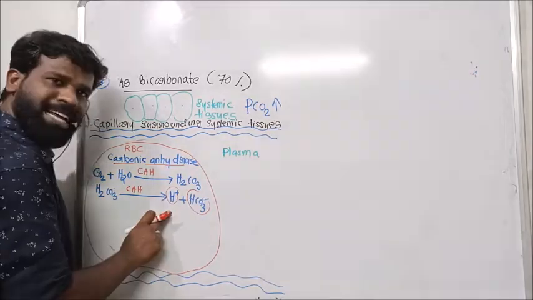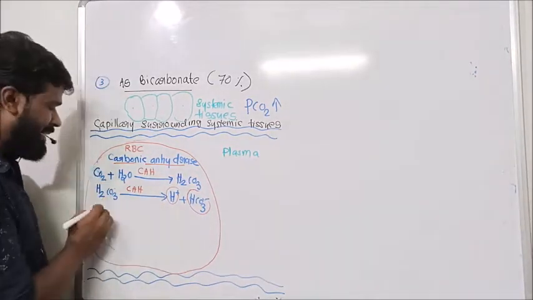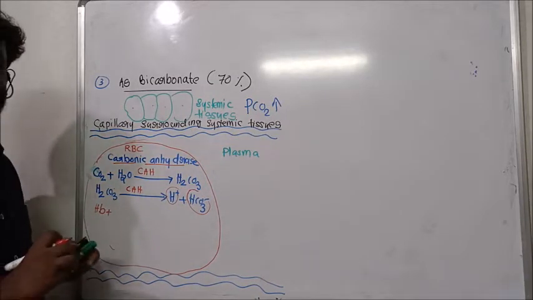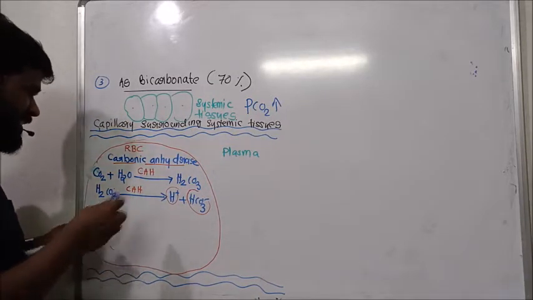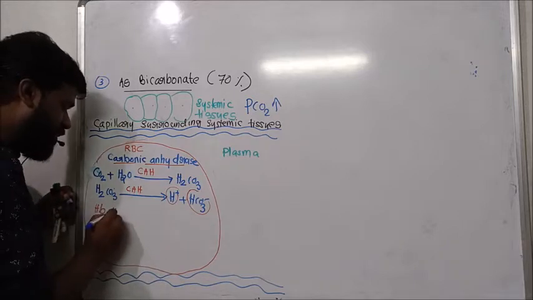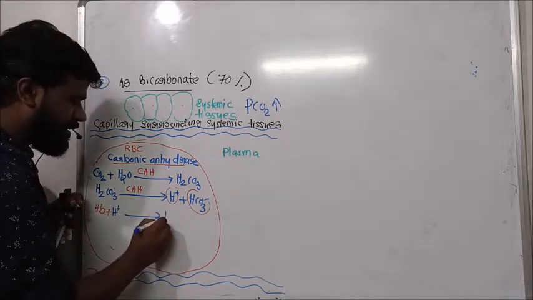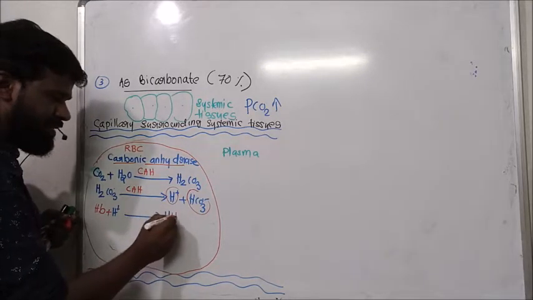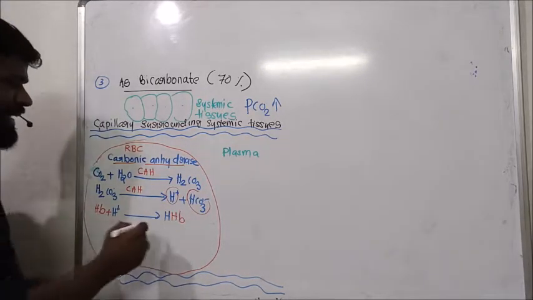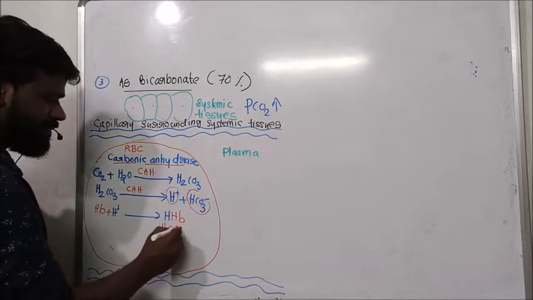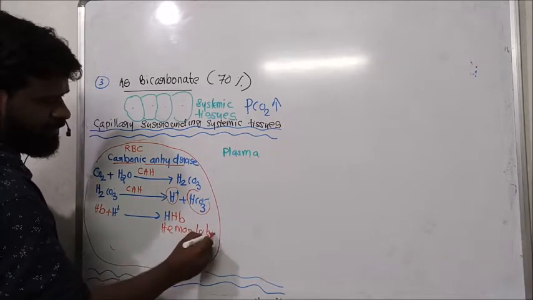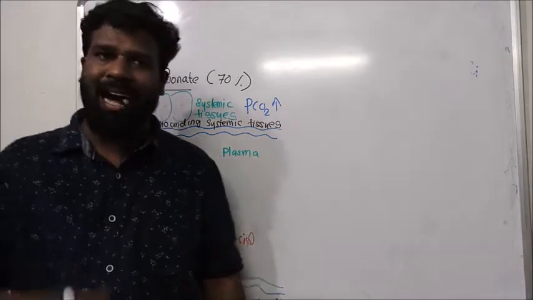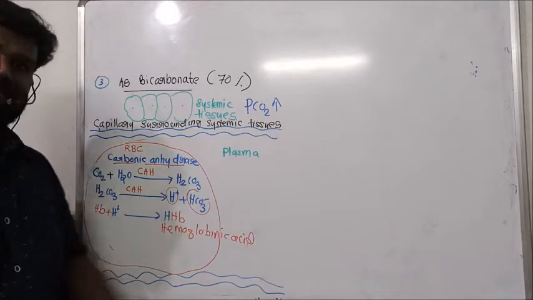So we have hemoglobin in RBC. When this H plus ion is released, it then combines with the hemoglobin to form hemoglobinic acid. So this hemoglobinic acid is formed in the RBC. This is the buffering.